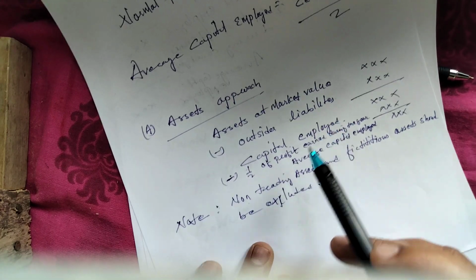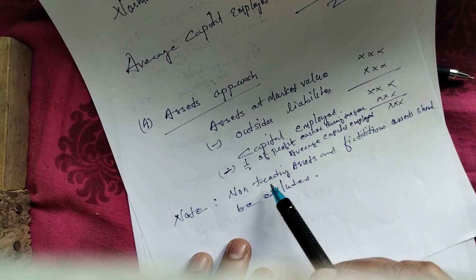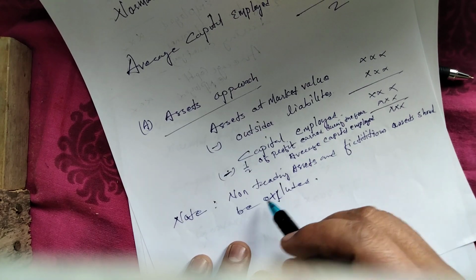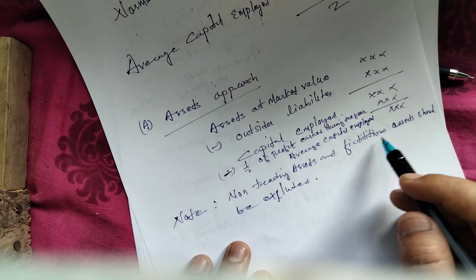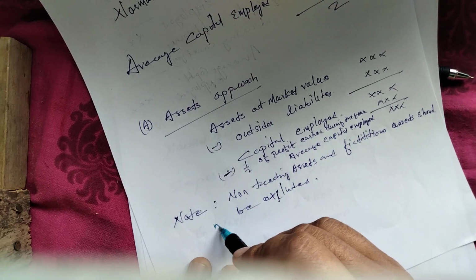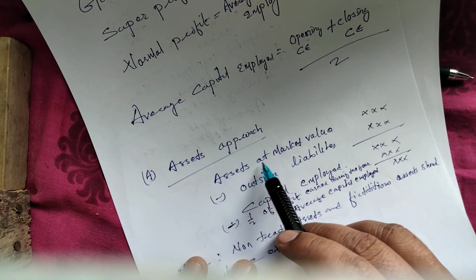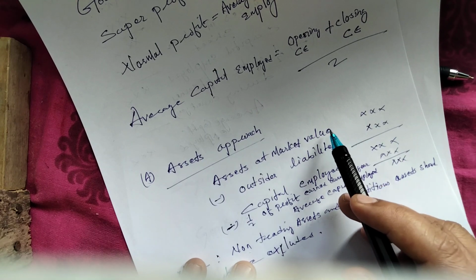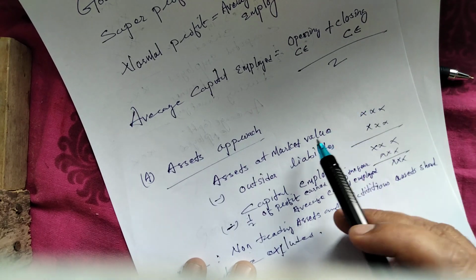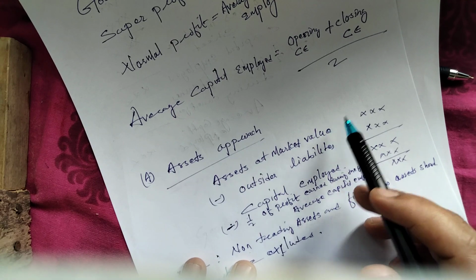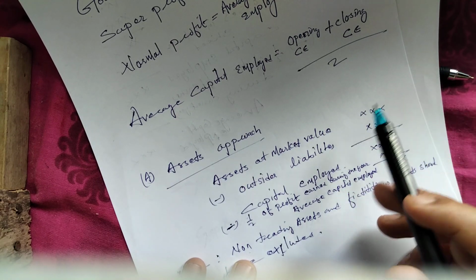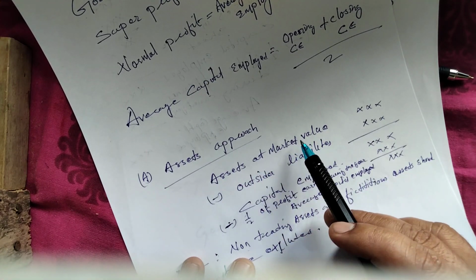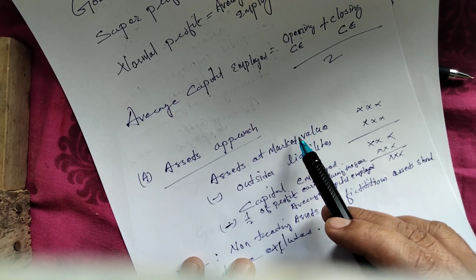This is one way. So note here, non-trading assets and fictitious assets should not be included, okay. While taking assets at market value, we should not take fictitious assets. Do you know fictitious assets? Like preliminary expenses in the balance sheet, discount on issue of shares, profit and loss debit balance. If those things are there in your balance sheet, you should not consider those as assets, okay. You should not include them.